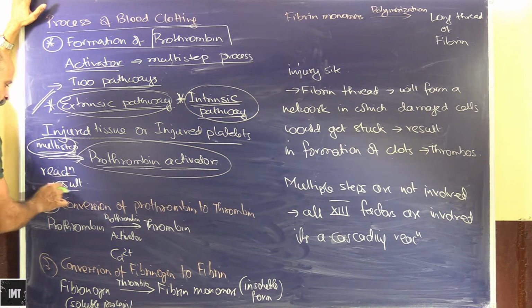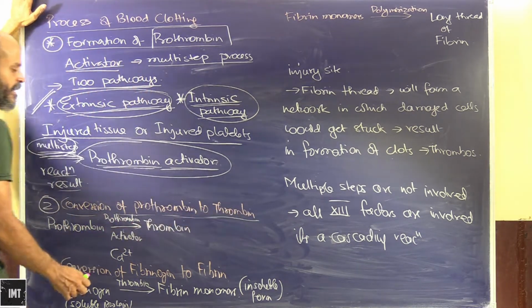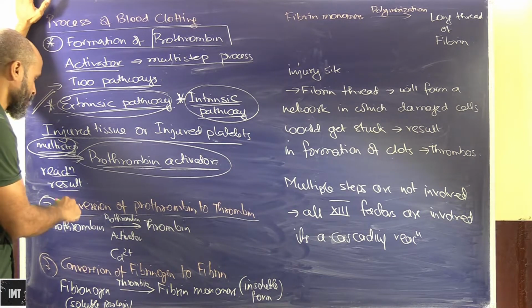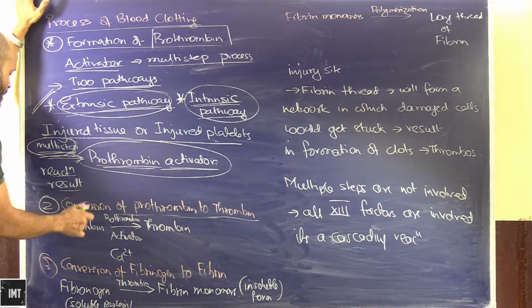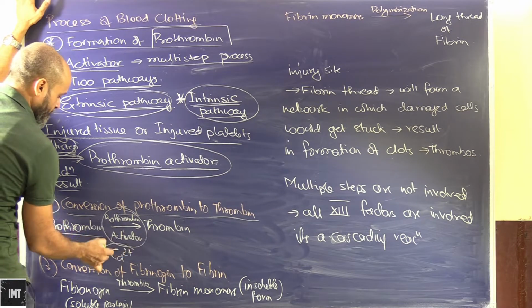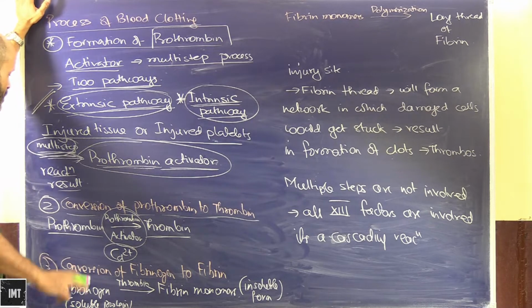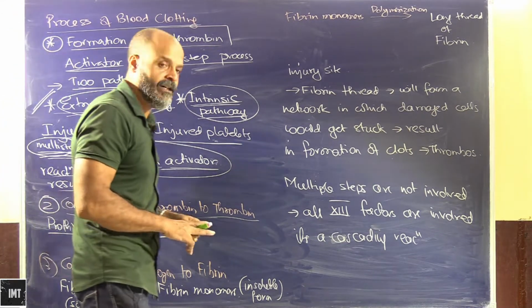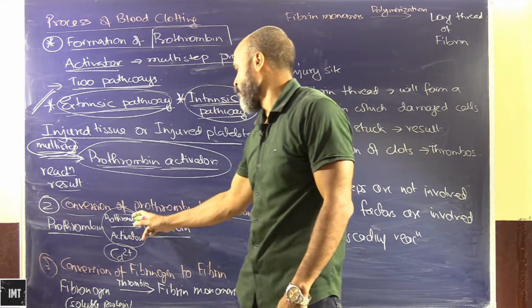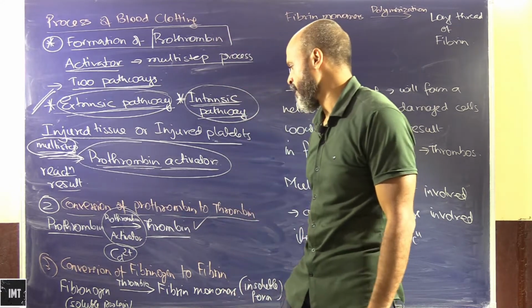Okay, and what will happen is this prothrombin will actually get converted into thrombin. So the prothrombin, through the prothrombin activator and calcium ions, gets converted into thrombin through a series of reactions.